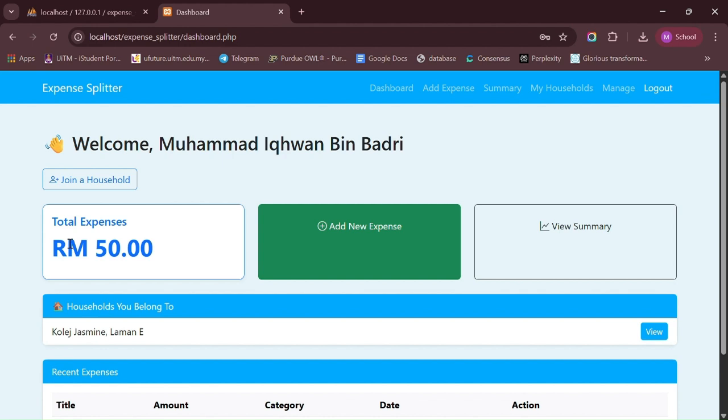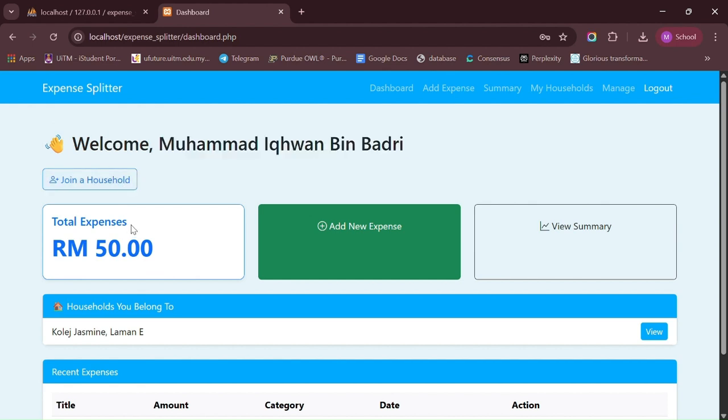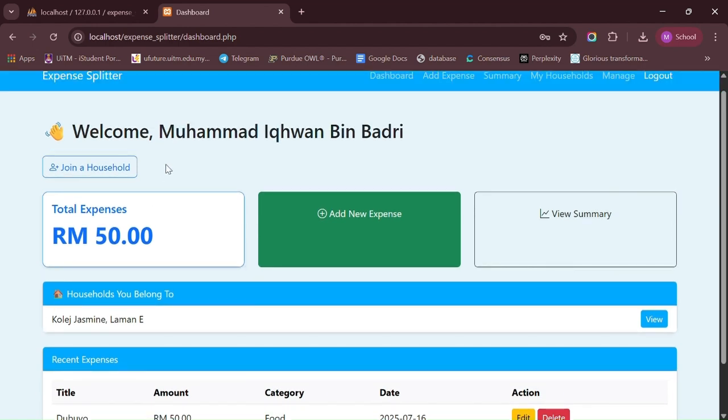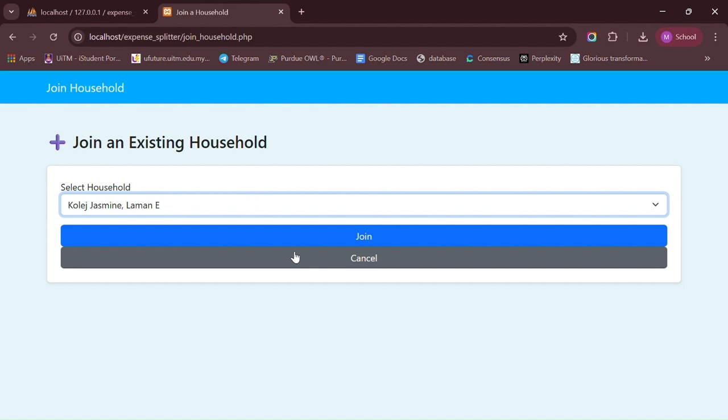And this is the main dashboard. Here, we can see a quick summary of the user's activity. At the top, it shows the welcome message and the total expense recorded by the user. Below that, there is a list of households the user is a part of. These include households they created or joined using the Join Household button. The button is here under the welcome message. So the user can select to join any household that exists in their account. For me, I only have one for now.